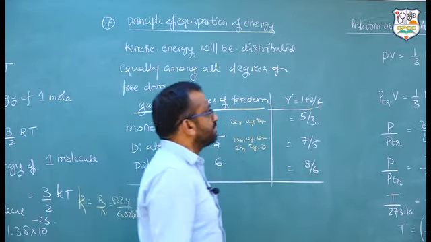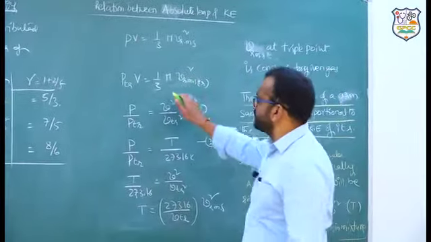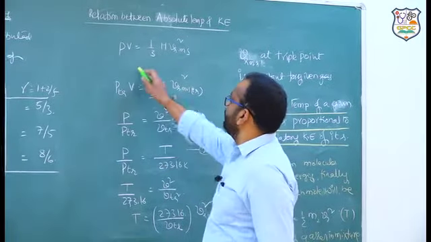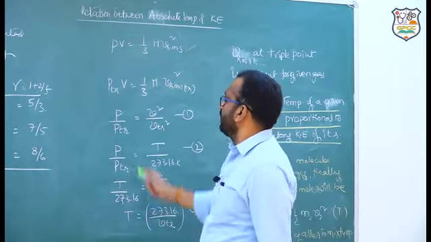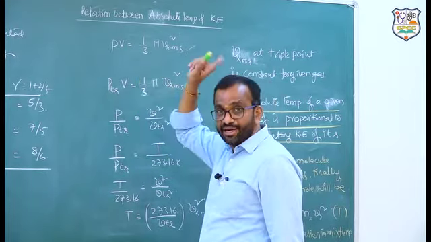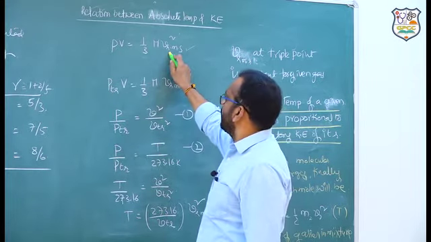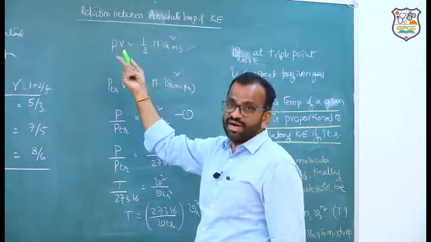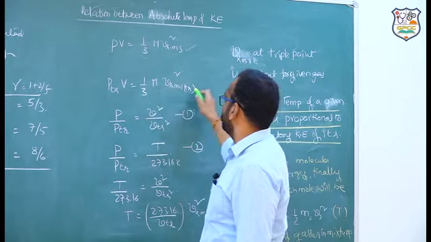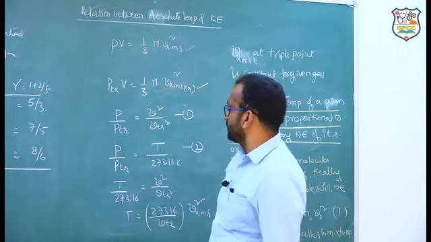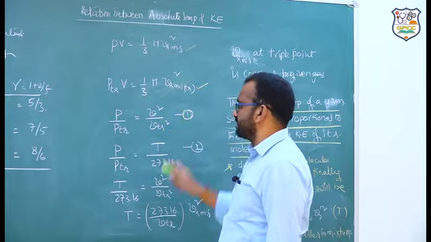Next, relation between absolute scale of temperature and kinetic energy. This is one relation which is established. PV is equal to 1/3 m into Vrms square. That formula is already derived. The same equation is valid at the triple point of water: velocity Vrms at triple point, pressure at triple point. P triple point into V is 1/3 m, mass of the gas, into Vrms at triple point square. Now you divide one with the other: P by P triple point is equal to Vrms square by Vrms triple point square.